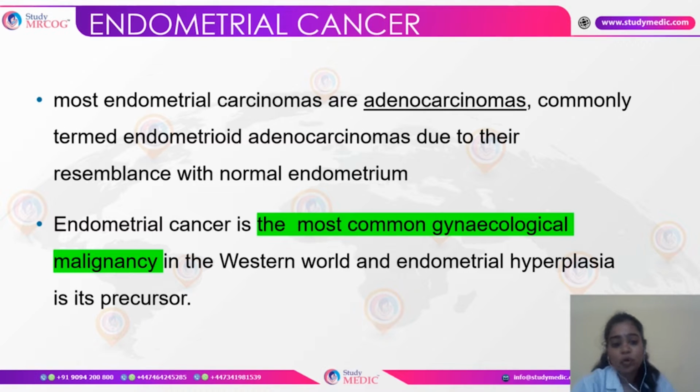Now next we move on to endometrial cancer. Endometrial cancer is actually the most common gynecological malignancy in the Western world, and endometrial hyperplasia is its precursor. Most endometrial carcinomas are adenocarcinomas. In cervical, it is squamous; in endometrial cancer, it is adenocarcinoma, called so because of their resemblance to the normal endometrium. So the most common gynecological cancer is endometrial cancer, while the most common gynecological malignancy detected in pregnancy is cervical cancer.